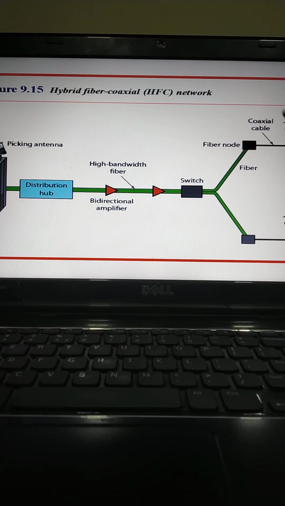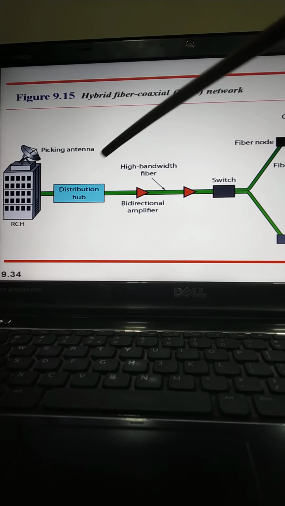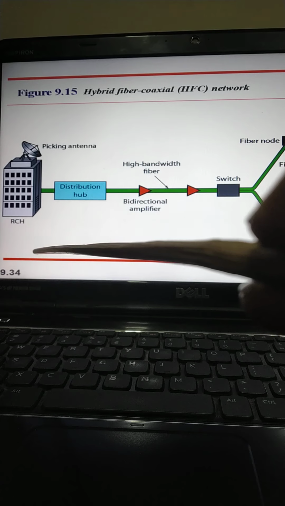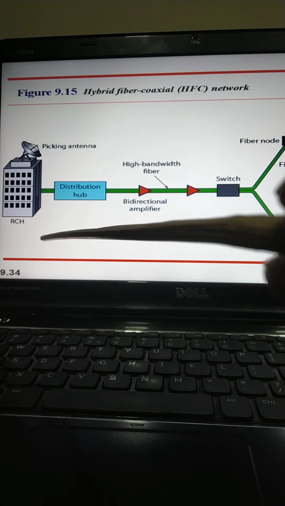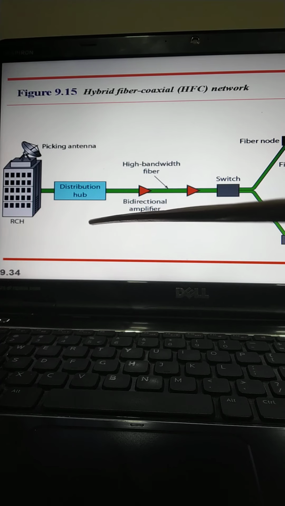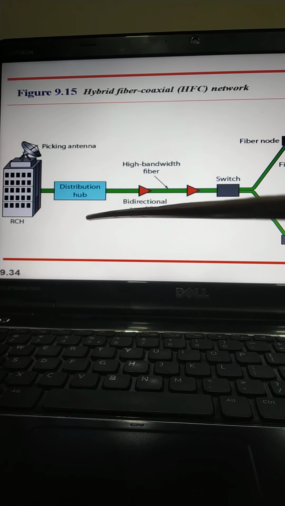Now the regional cable head, RCH, normally serves up to 400,000 subscribers. The RCH feeds the distribution hubs, each of which serves up to 40,000 subscribers, and the distribution hub plays a very important role in the new infrastructure. The modulation and distribution of signals are done here.